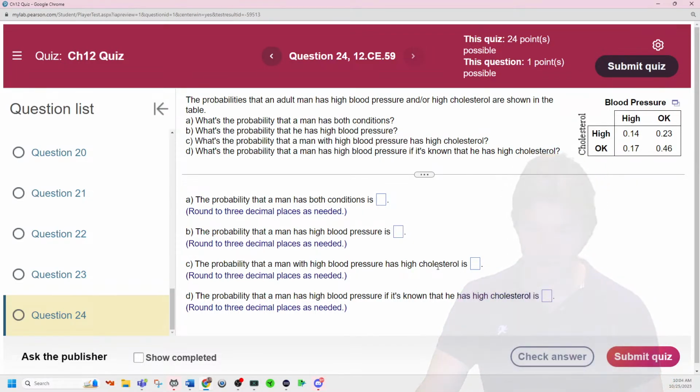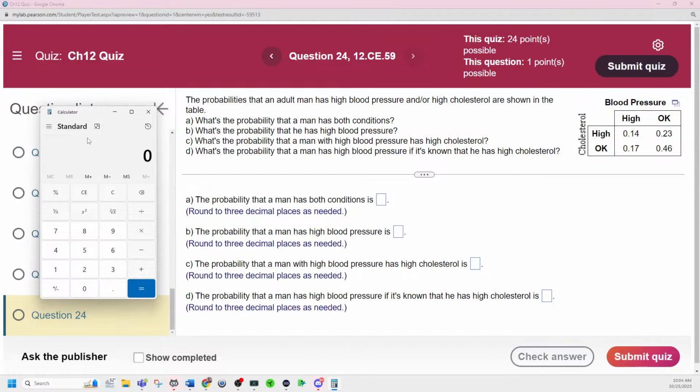So let's go ahead and take a look right here. The probability that a man has both conditions. So its blood pressure is high and also cholesterol is high. And what we should get right here is it should be 100%. Let me open up the calculator. Let's check it right here. Good to see you there, William. So we'll pull open the calculator and we'll double check. Everything should add up to 100%. And it does, of course.